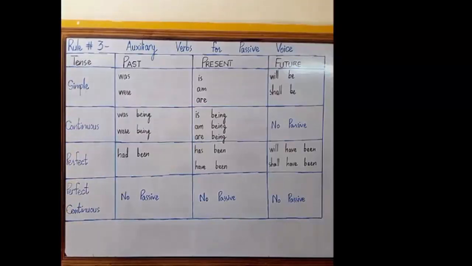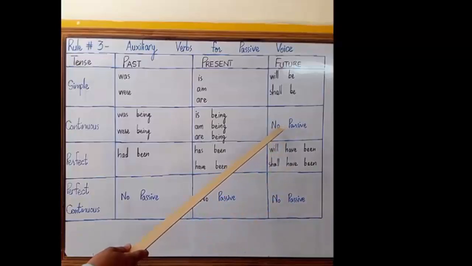Before I go ahead with explaining you the auxiliary verb in each tense, I'll tell you one thing which is very important. There are 4 tenses out of these 12 tenses for which we do not make any passive voice. And you can look at the chart here. All 3 perfect continuous categories of 3 main tenses, be that past perfect continuous, present perfect continuous or future perfect continuous.